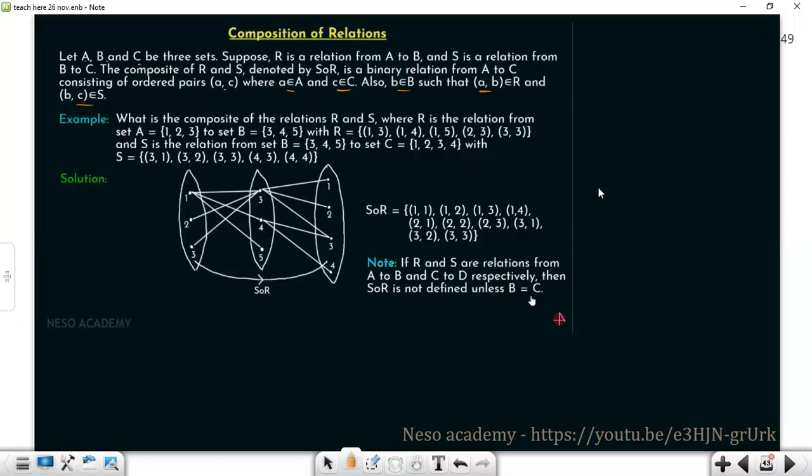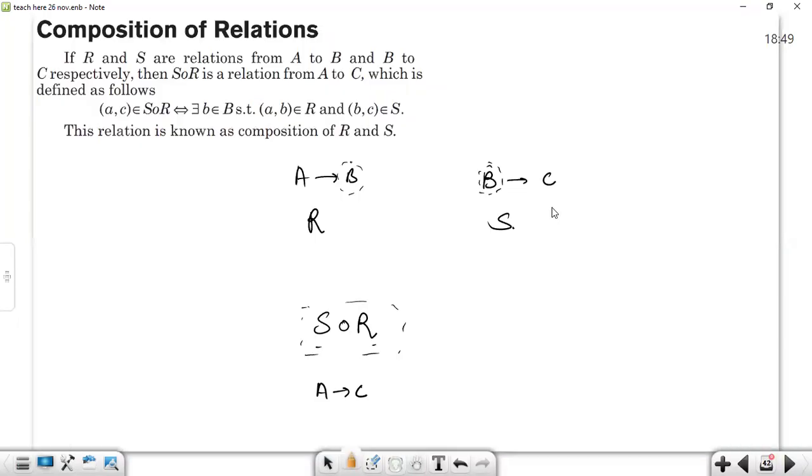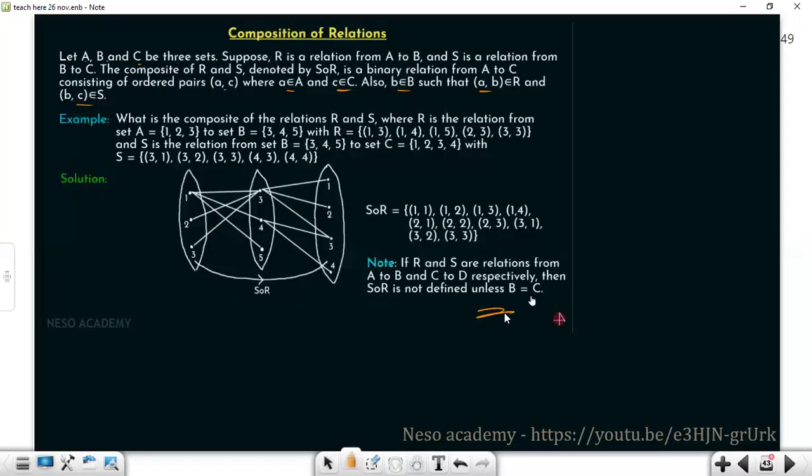First of all, understand the gist here: when we are taking a composition of R and S, this particular set must be common between these two, and we will write it as S first, then the composition symbol, and then R. This is B to C, this is A to B. So this element must be common for writing; then only there will be some composite relation.